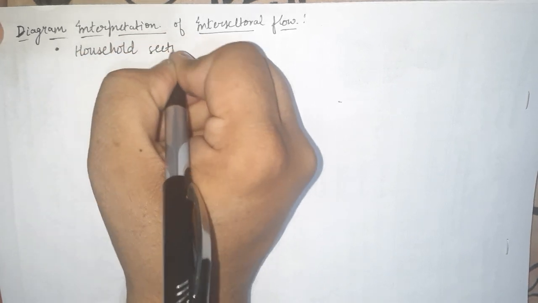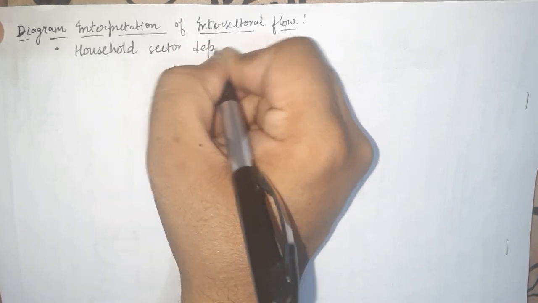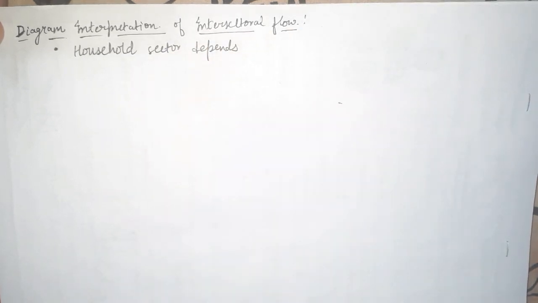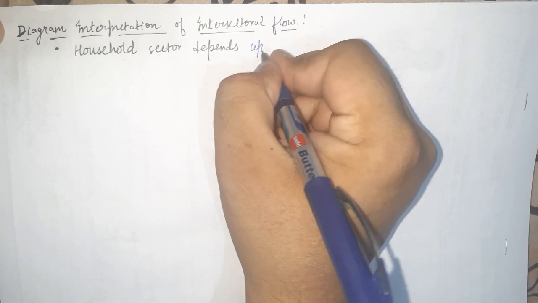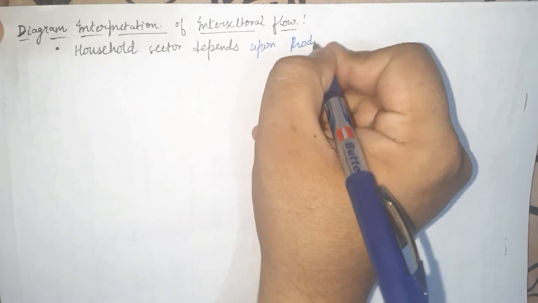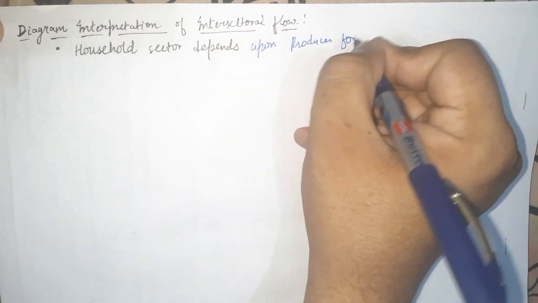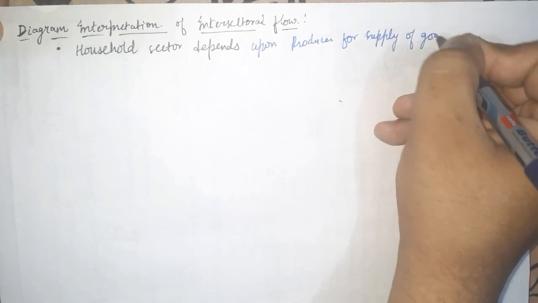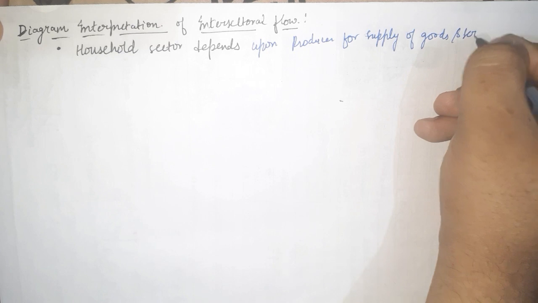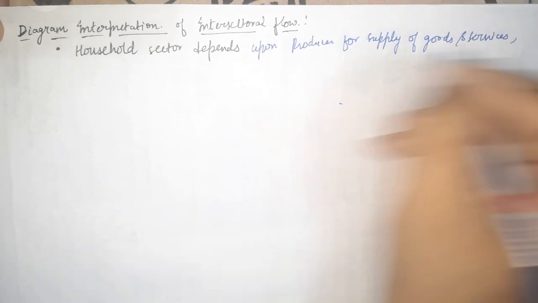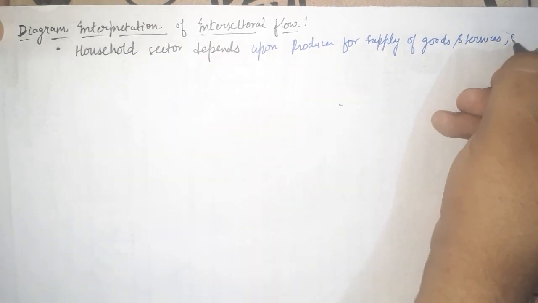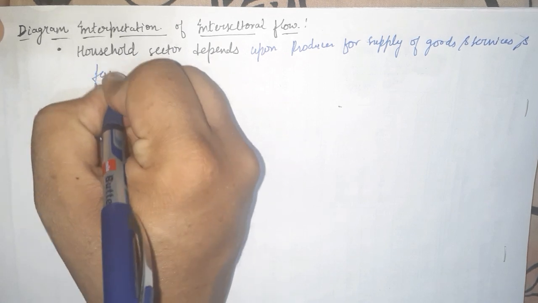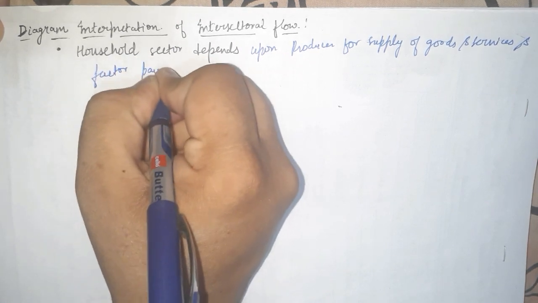Household sector depends upon producer for supply of goods and services and factor payment.